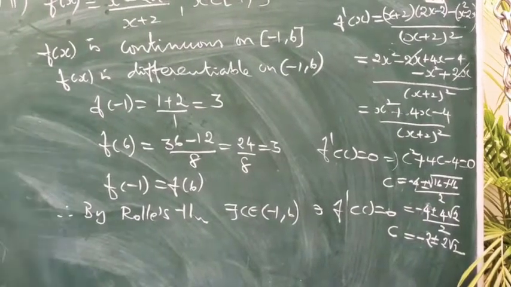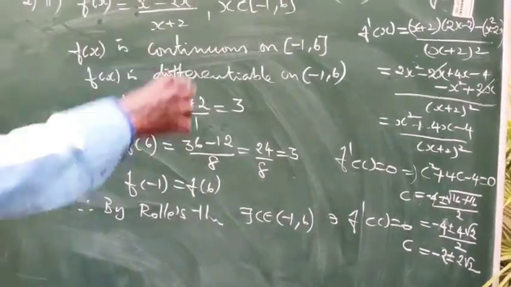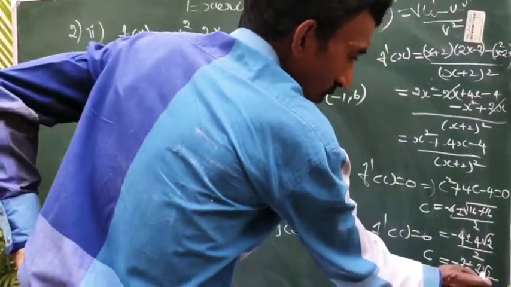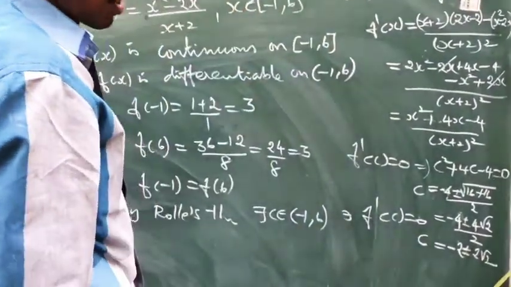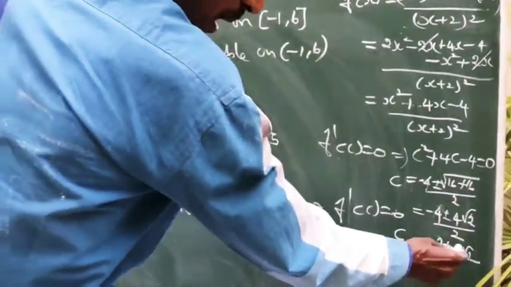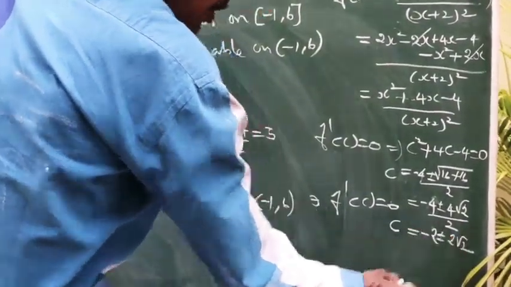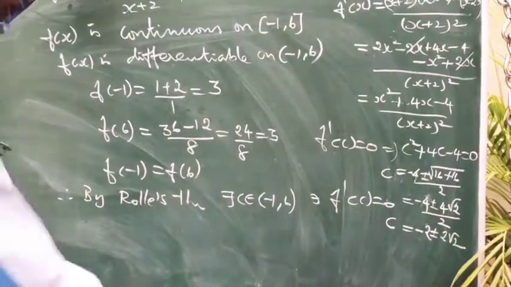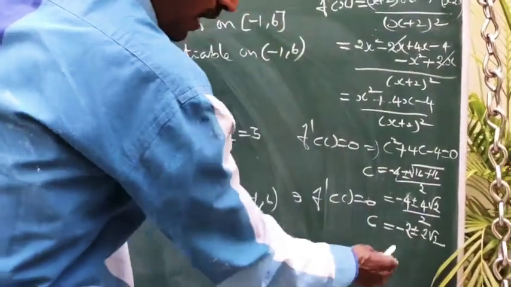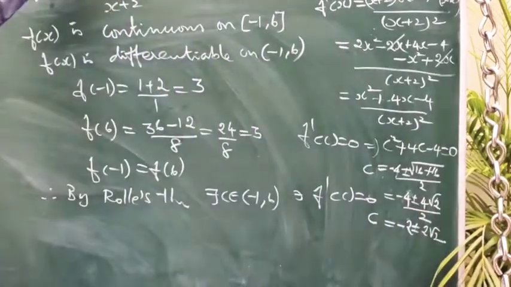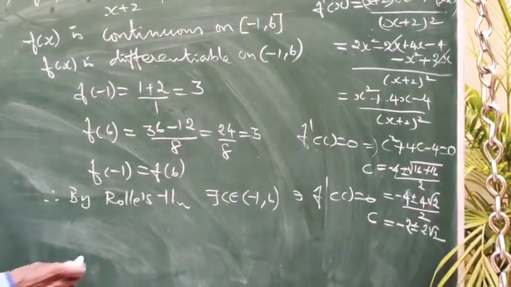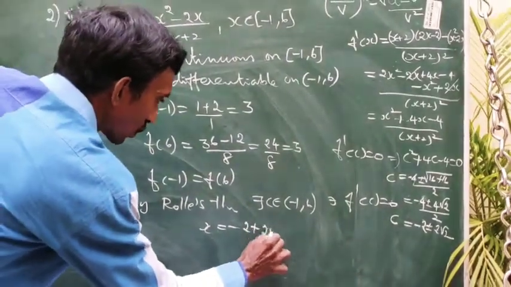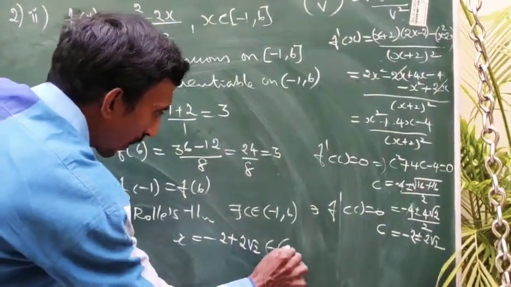We have to check whether both the values belong to the given open interval. So root 2 means 1.4, so 1.4 into 2 is 2.8. If we take plus, minus 2 plus 2.8, 0.8 belongs to that interval. If we take minus 2 root 2, it is minus 6.8. It does not belong to the interval. So x equal to minus 2 plus 2 root 2 alone is the suitable value.